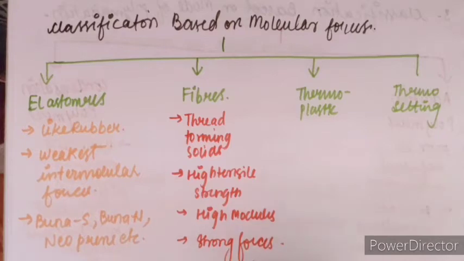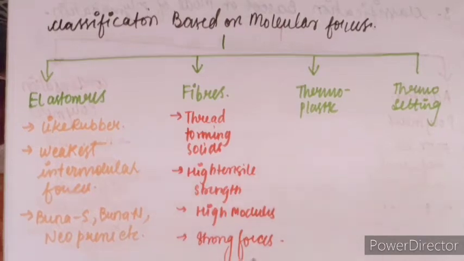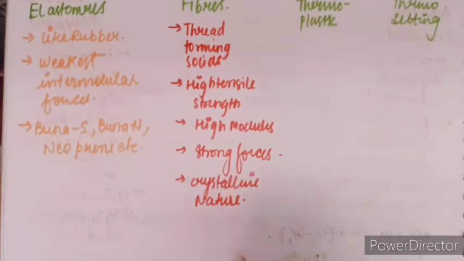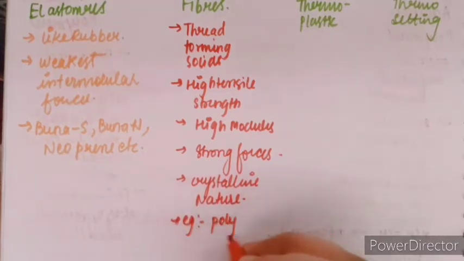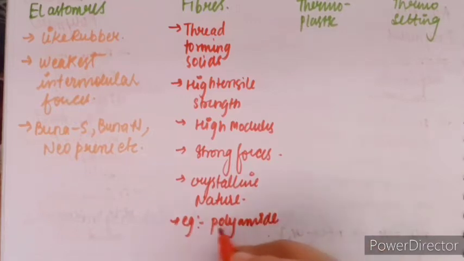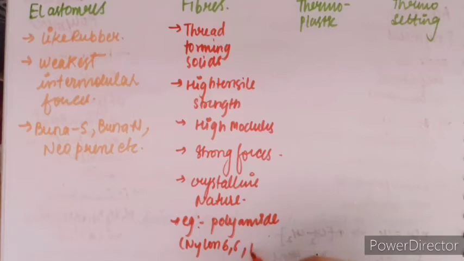The examples of fibers are polyamide, which is known as nylon 66, and the other example is polyester, known as terylene, etc.